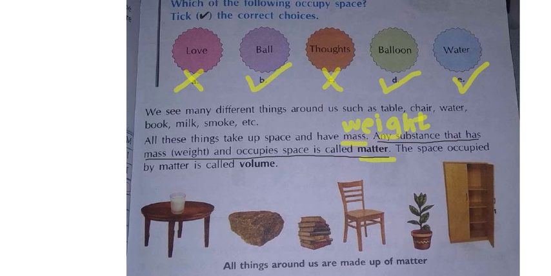Can you give some examples of things that consist of matter? Now, a book is there. Is the book occupying some space? Is it having some shape? It will be in a rectangular shape and it will occupy some space, and if you hold it, it will have some weight also. Yes or no? Each and everything will have some weight, some less and some more. So anything which has weight, that is mass, and if it occupies space, it is called what, children? Matter. Okay, moving to the next point.